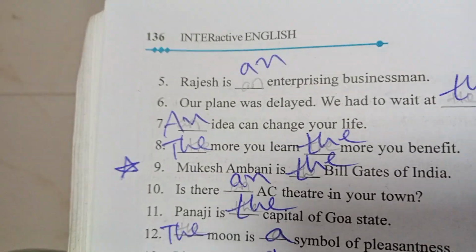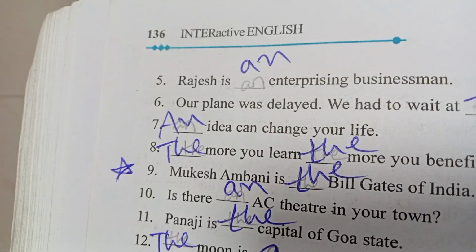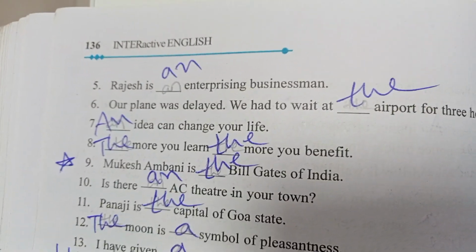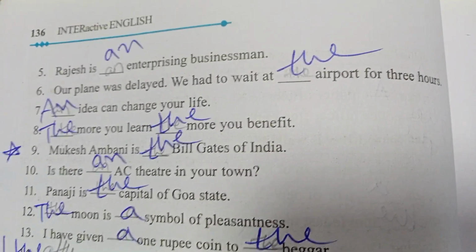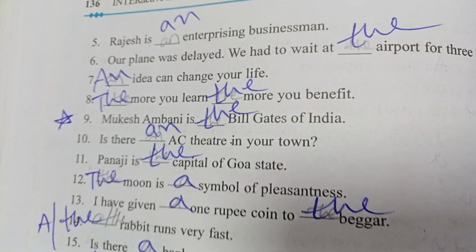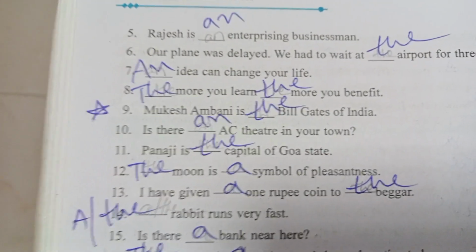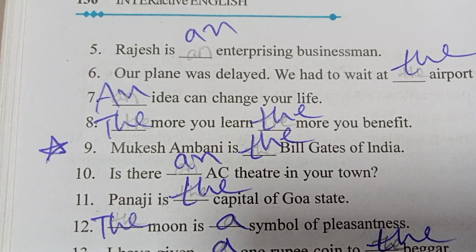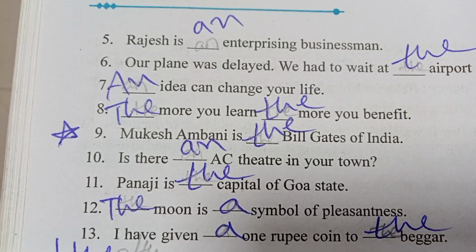here you can see Rajesh is an enterprising businessman. Our plane was delayed. We had to wait at the airport for 3 hours. An idea, an idea can change your life. The more you learn, the more you benefit. Mukesh Ambani is the Bill Gates of India.